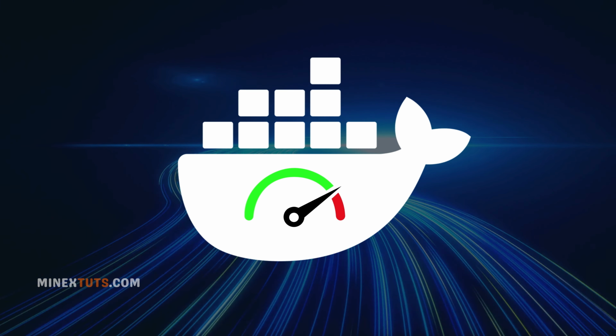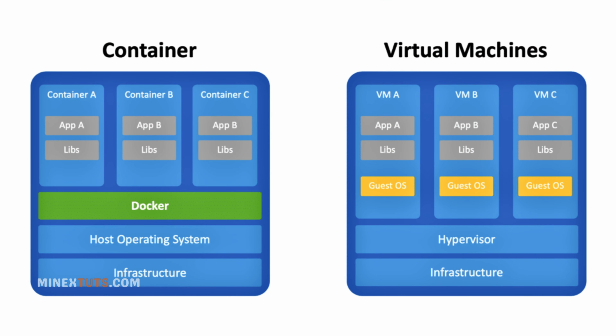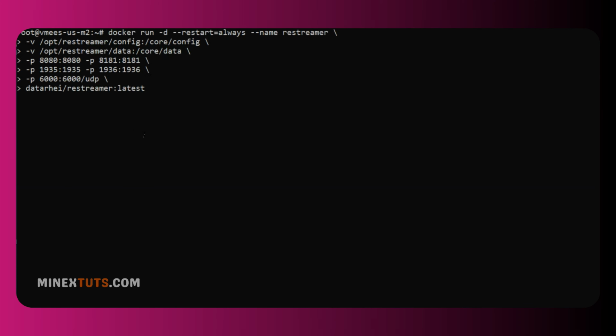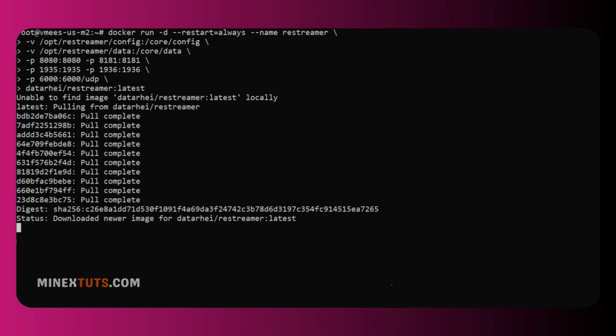Apart from that, Docker offers key benefits like efficiency and speed. It shares the host operating system's kernel and uses fewer resources than traditional virtual machines, and containers are fast to build, deploy, and start. Ideal for agile development and scaling.